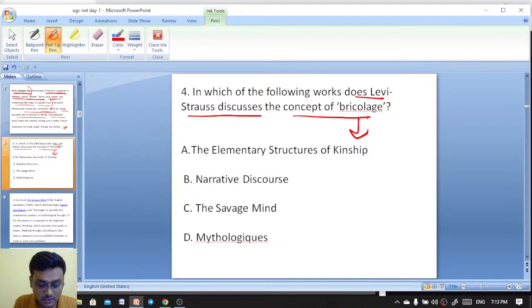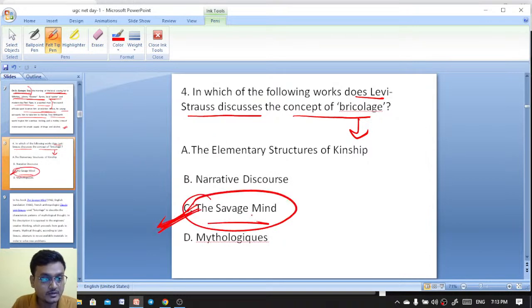The Elementary Structures of Kinship. The Narrative Discourse. The Savage Mind. Which one? It is not A. It is the Savage Mind. So it is C actually, The Savage Mind.